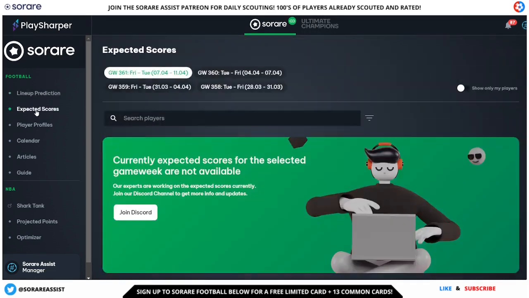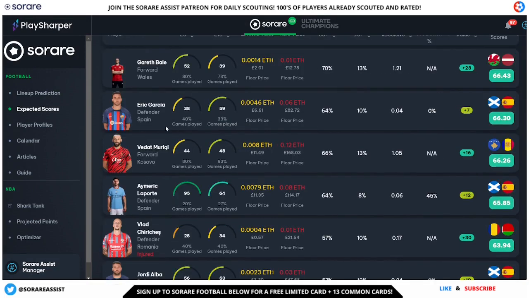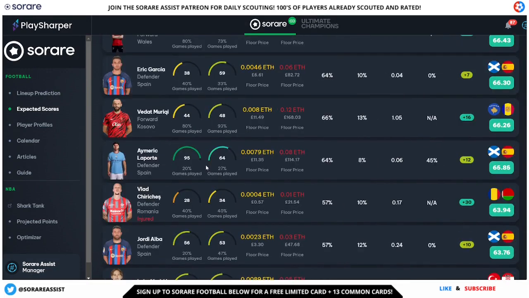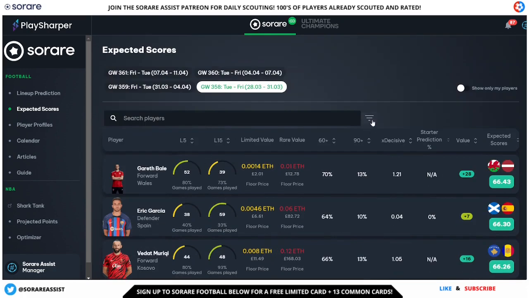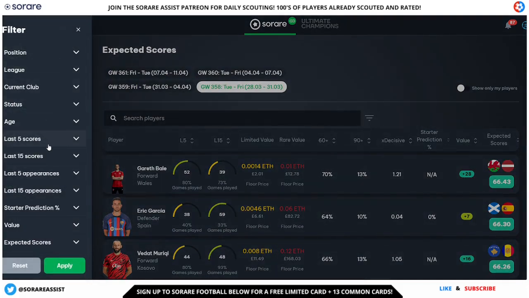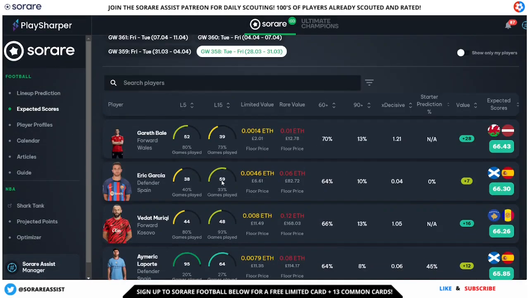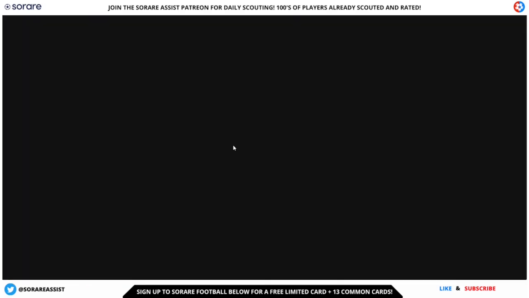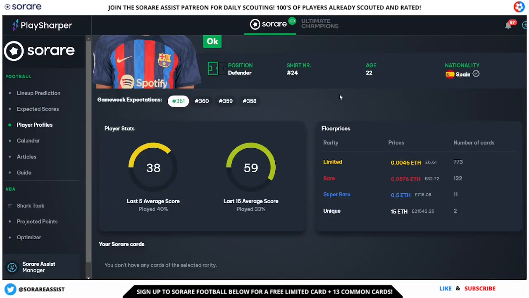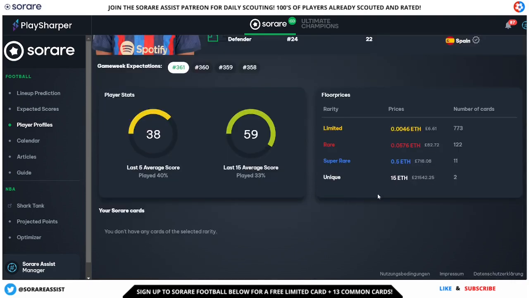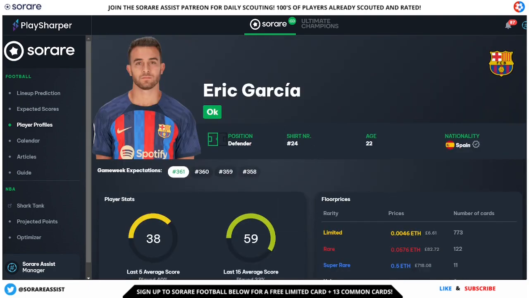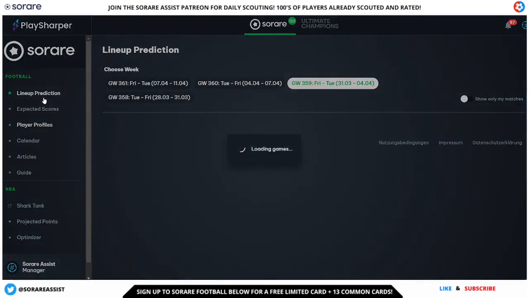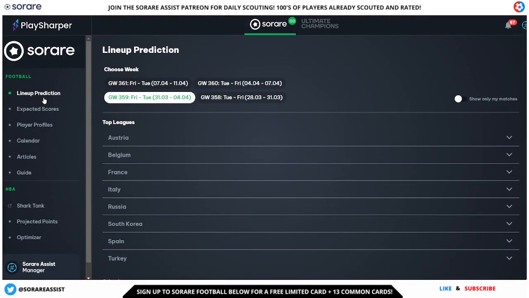Another thing as well is they also have expected scores for upcoming game weeks. So it gives you a predicted score, what players are going to score in the upcoming fixture, which is another really valuable resource. You can also filter this by a number of filters, as you can see here on the page. So it's another really good asset for scouting some players for the upcoming fixture. You can of course click on the player as well. This is going to bring you to the player profile page, and you'll be able to see the current price of each scarcity of card, playing position and their average scores over the last 5 and 15. So Play Sharper is definitely a fantastic resource, guys, to check out on Sorare.